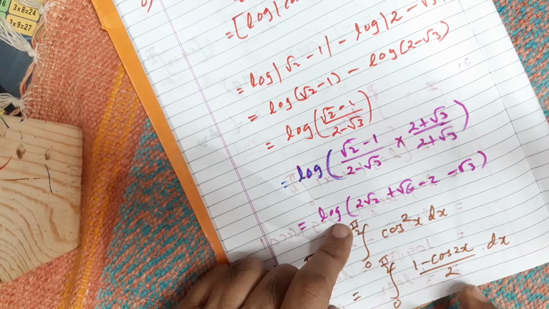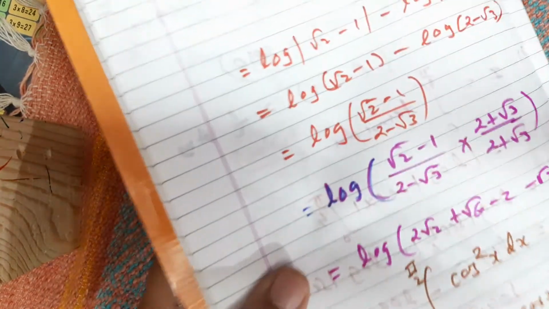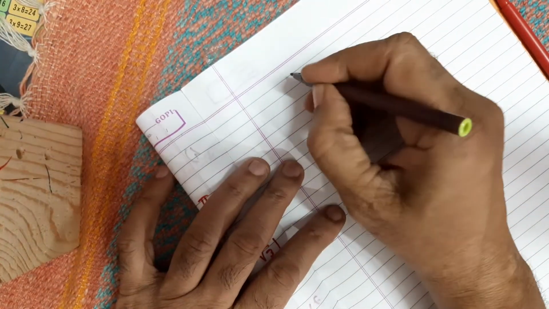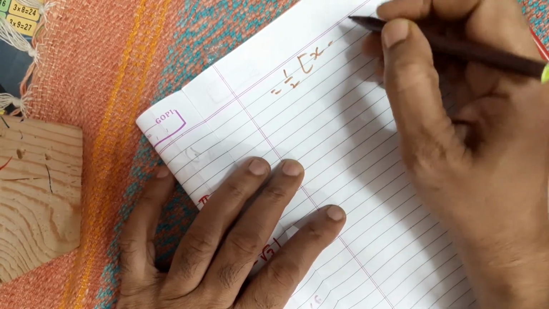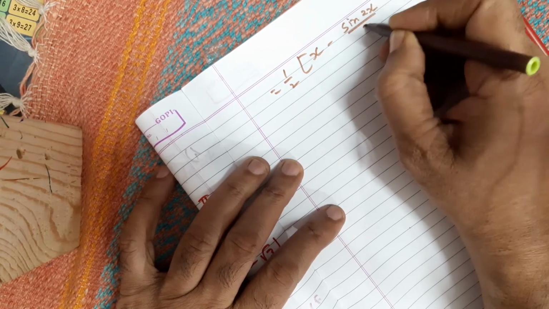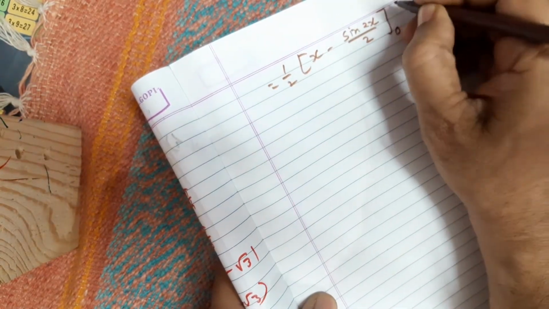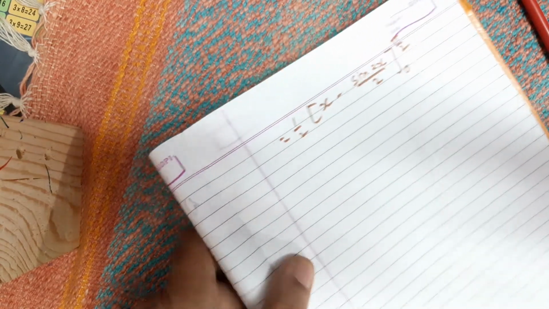Now 1 by 2 out and then apply the formula. The integration of 1 is x, so 1 by 2 into x, and the integration of cos 2x is sin 2x upon 2. So this is the integration. 1 by 2 is taken out and the limit is 0 to pi by 2.